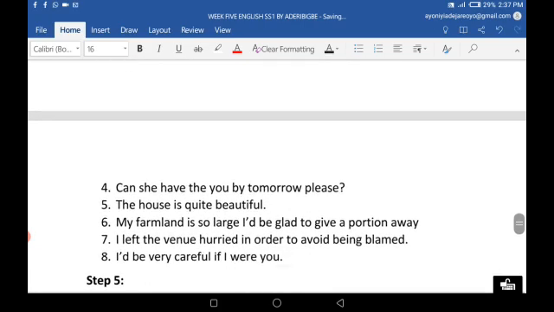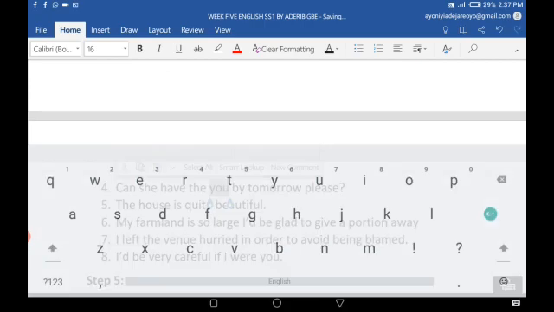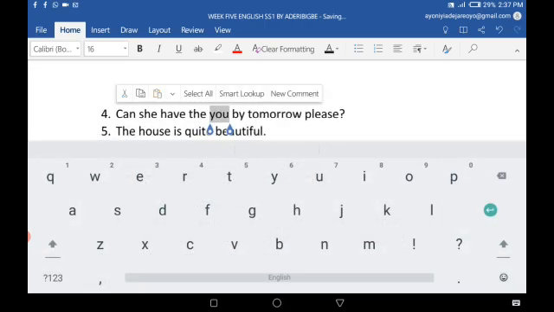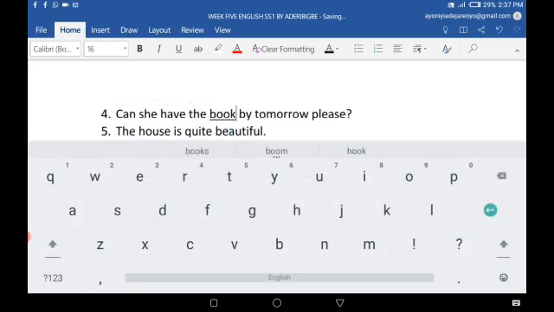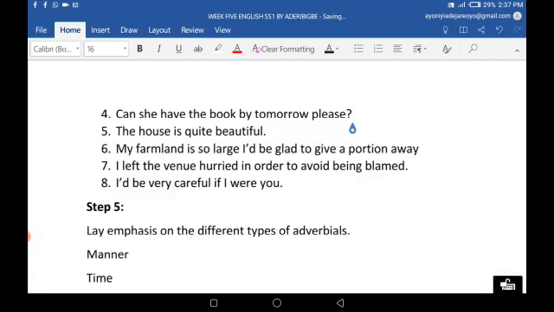Look at the next one. Can she have the book by tomorrow, please? That's another one. By tomorrow. That's the adverb in there.